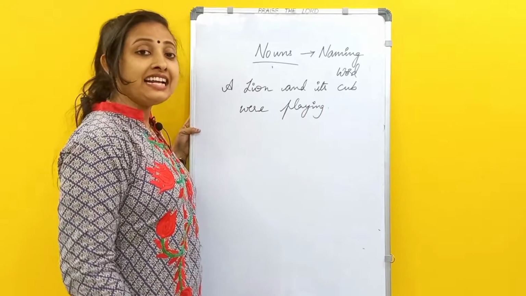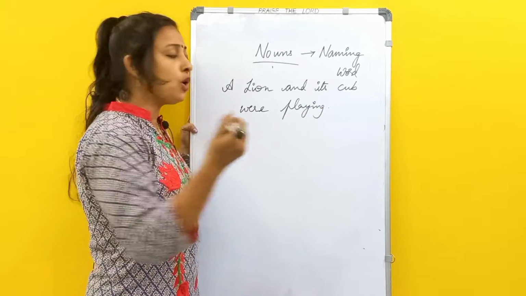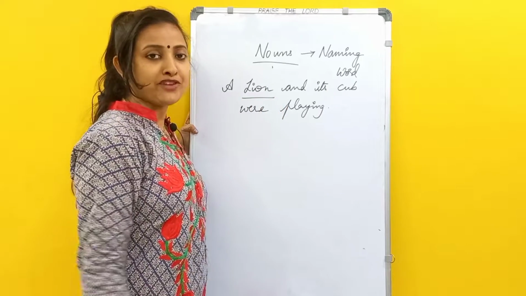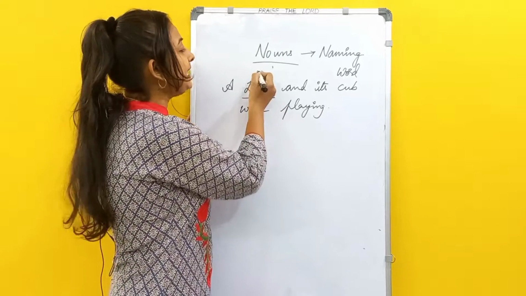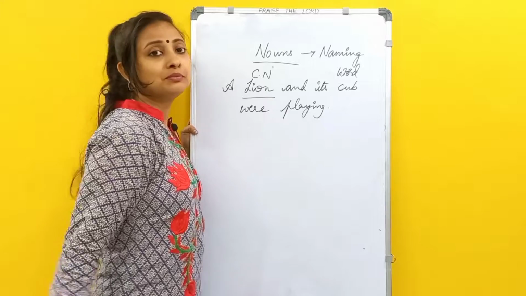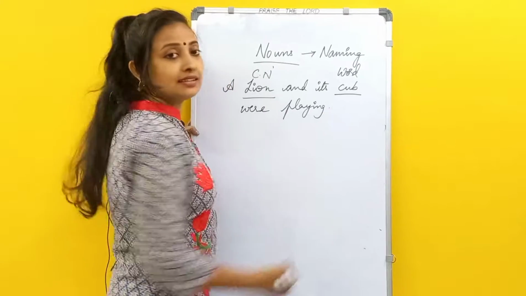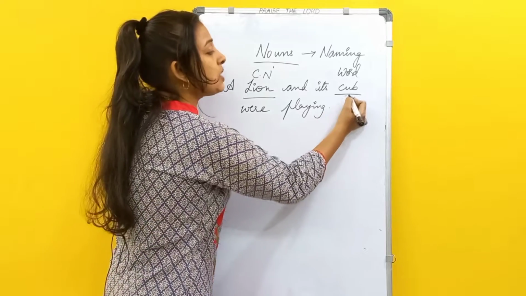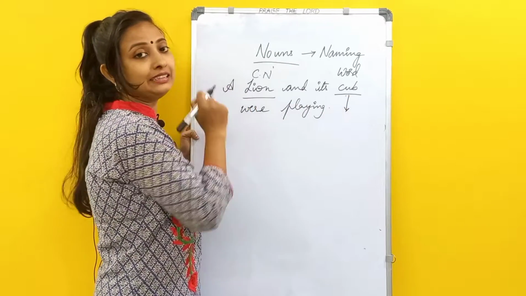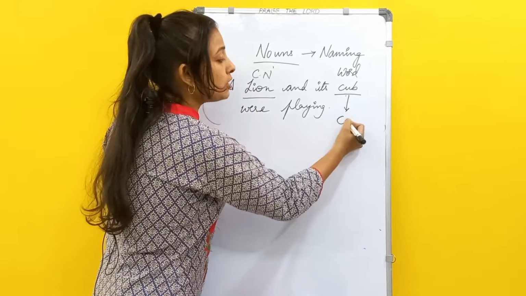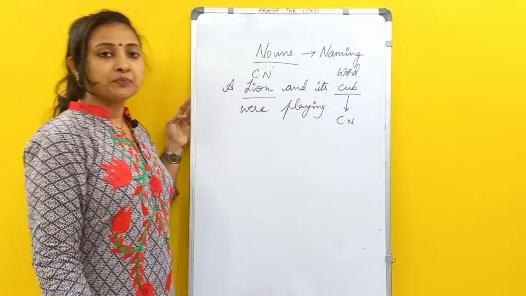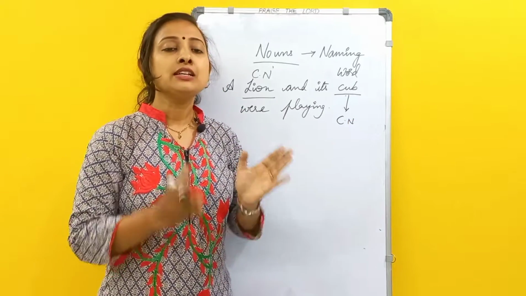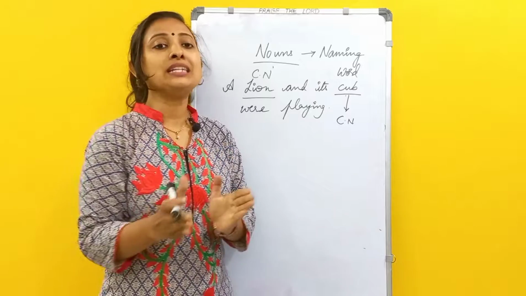A lion and its cub were playing. You know very well that lion is the name of an animal, so you will simply say this is a common noun. But what about this? That is cub. That is the young one of lion. This is also a common noun. Okay. So likewise, the animal and its young ones are common nouns.